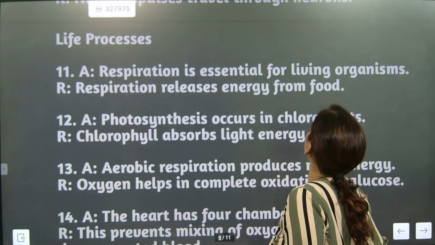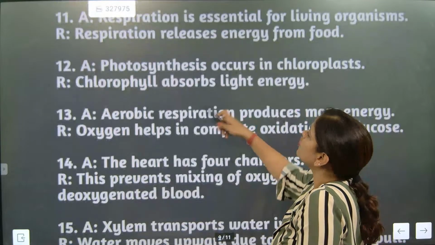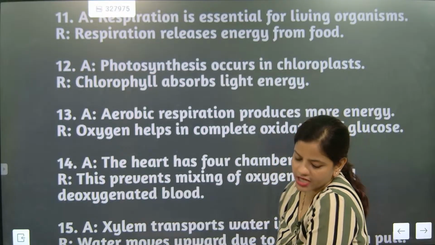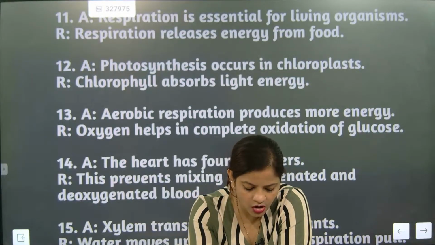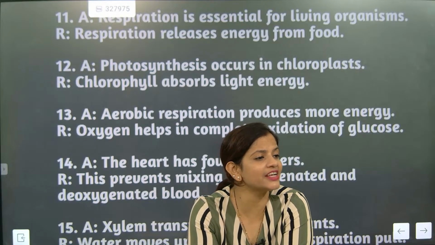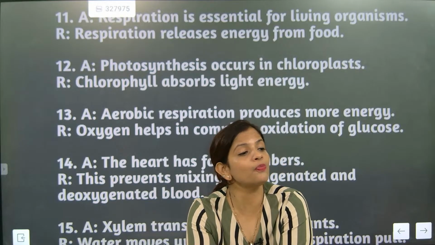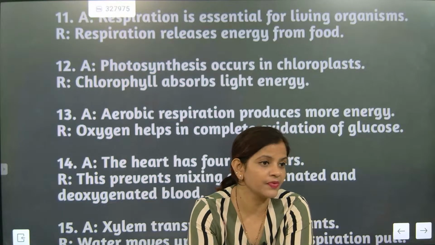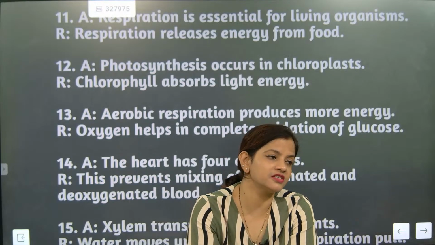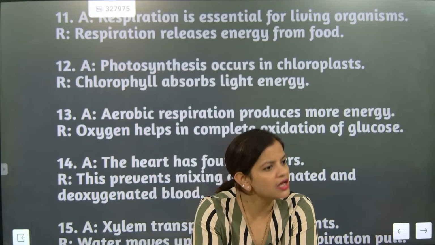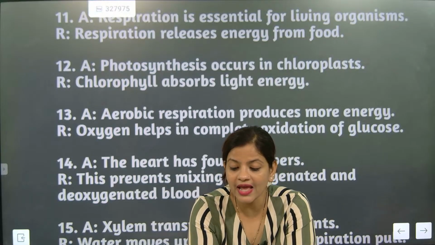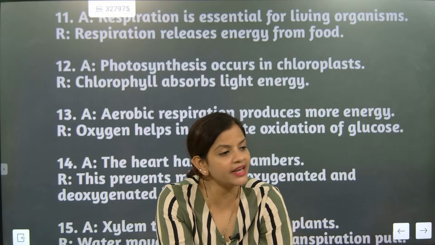Respiration is essential for living organism. This one done. Photosynthesis occurs in chloroplast. Chlorophyll absorbs light energy. A. Photosynthesis occurs in chloroplast is correct only. Chloroplast is a hexagonal structure and in chloroplast what is there? Chlorophyll. And chlorophyll is the one which will help in photosynthesis. So beta, the answer is absolutely correct. Answer is not wrong. So here A is the option. What is the correct answer here? A.